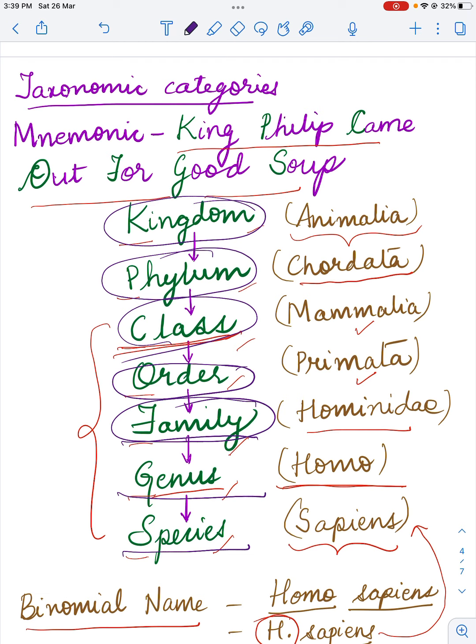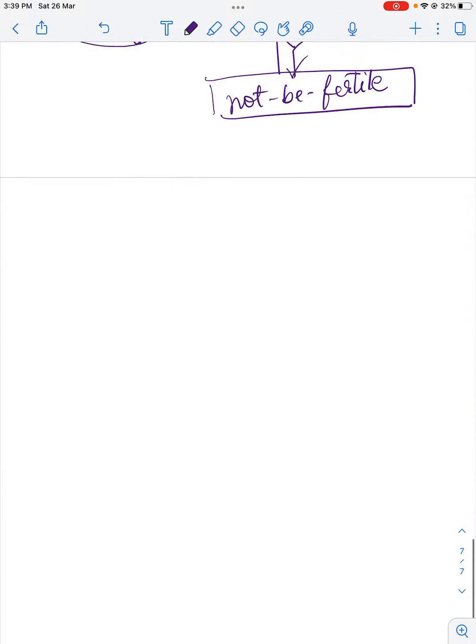Then in the next video we might go into the depth of taxonomic categories. If you want to, please do comment if you would like to learn more about taxonomic categories, or else I would better start off with taxonomic aids in the next class. So the next topic which we will be discussing is taxonomic aids, right? Taxonomic aids.